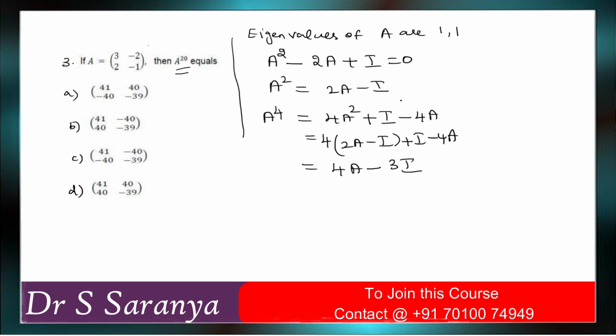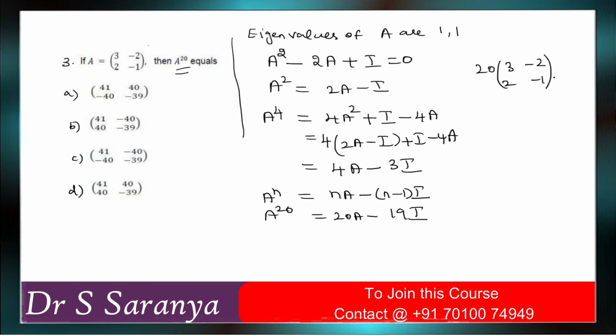So A squared means 2A minus I. A to the power 4 means 4A minus 3I. So what is our conclusion? A power n is equal to nA minus (n minus 1) into I. So obviously A to the power 20 is equal to 20A minus 19I. Okay. So based on this one, it is 20 into the matrix 3, 2, 2, 1 minus 19 into the identity matrix. So what is your answer?